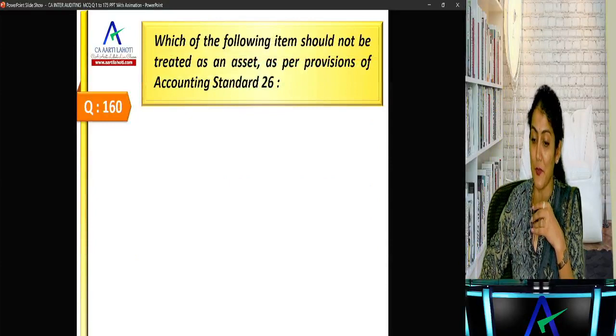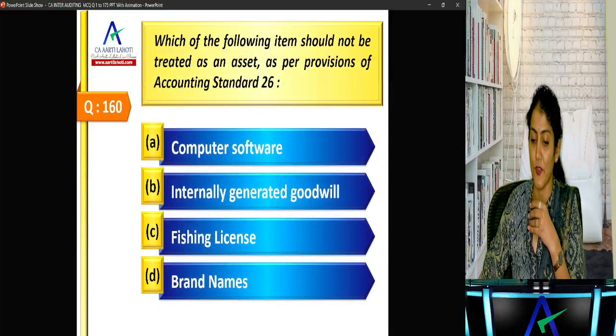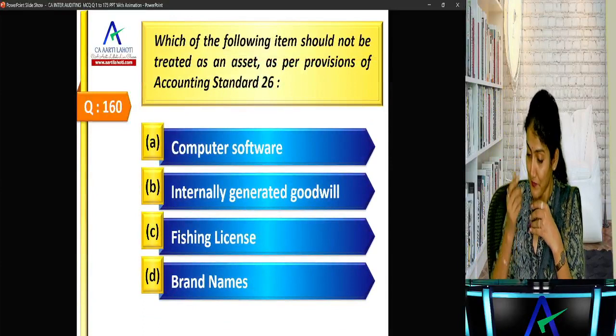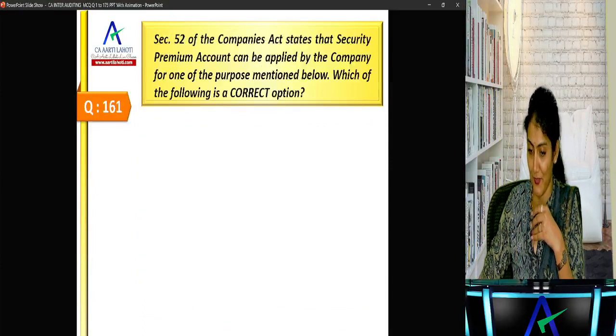Okay. Next one. Which of the following items should not be treated as an asset as per provisions of AS 26? Internally generated goodwill. Okay.